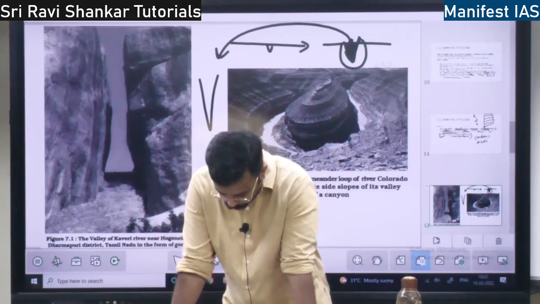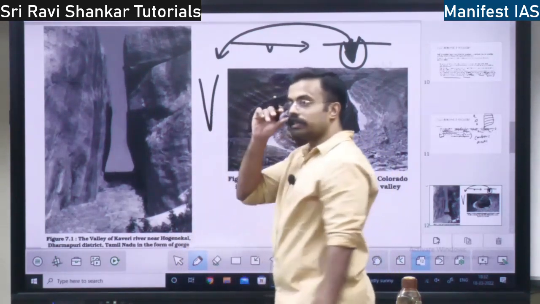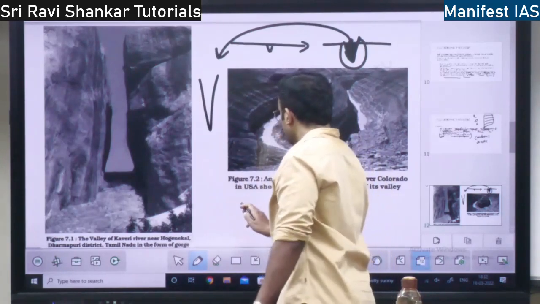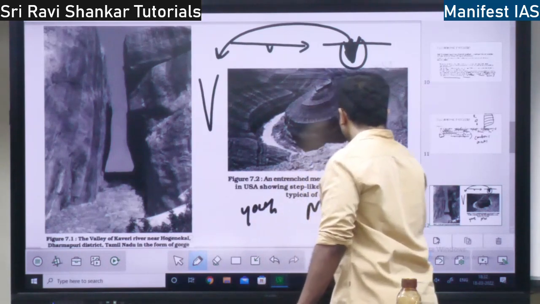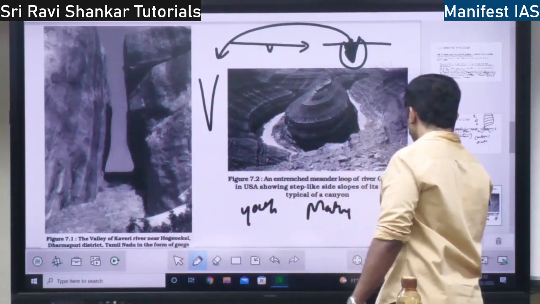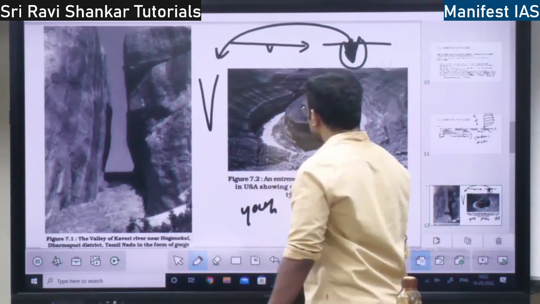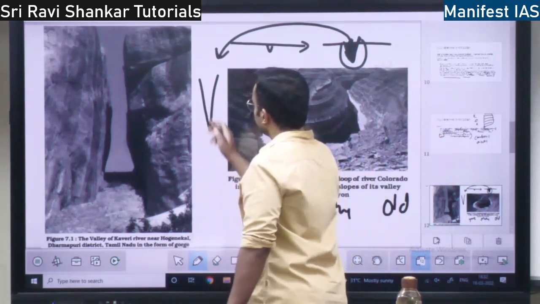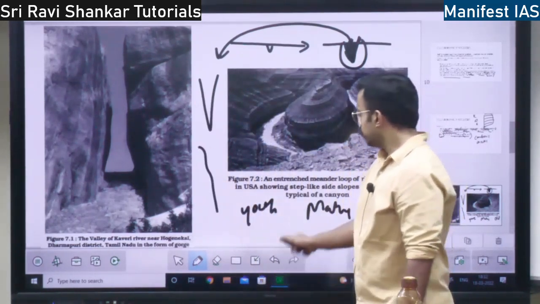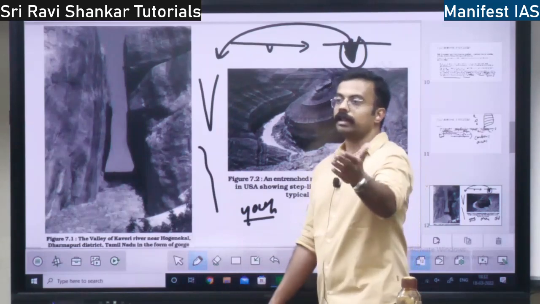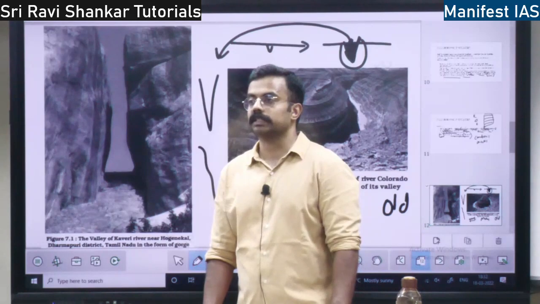See, there are three stages of river formation. One is the youth stage, second is the mature stage, third is the old stage, right? In the youth stage, what happens? Youth stage means on the mountains. When the water is flowing over the mountains, it is called the youth stage. For example, the Ganga flowing in the Himalayan region is flowing in the youth stage, right?